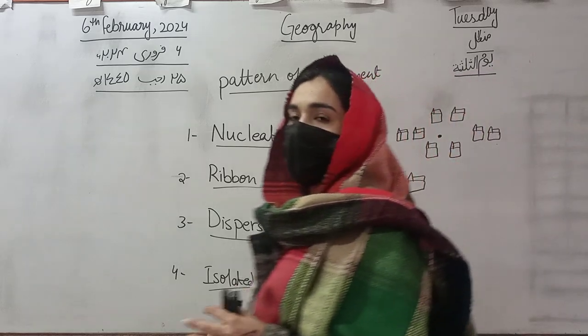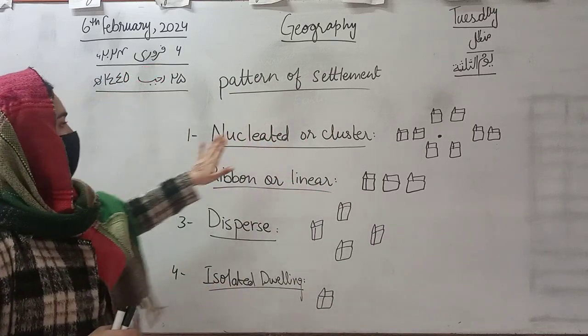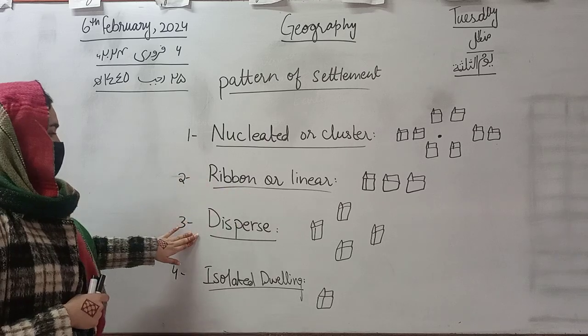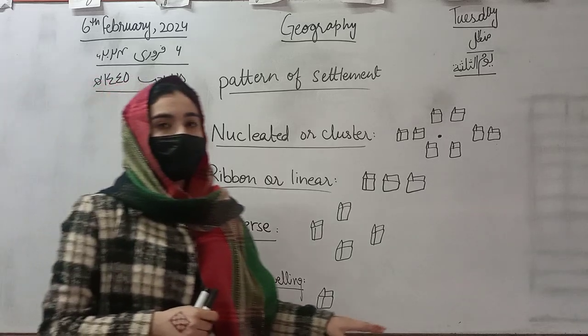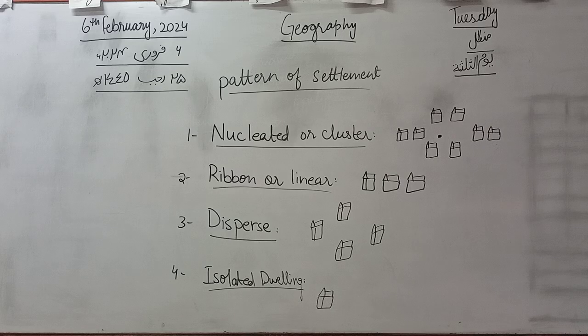So class, this is all about the previous lesson that we have discussed, which is pattern of settlement. It includes nucleated or cluster, ribbon or linear, dispersed, and isolated dwelling. These are all the patterns of settlements in which the houses are arranged accordingly.